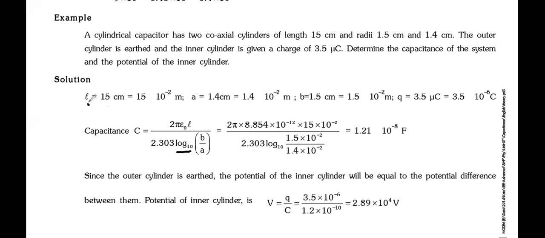Now everything is given. L is given, A is given, B is given, Q is given. Formula में सब कुछ given है. Put करके calculate करना है. Now after finding C, voltage is easy. Q by C. Sania, got it? Tell me. Hema, Jasharan, Jitendra, Rahil, are you getting it?